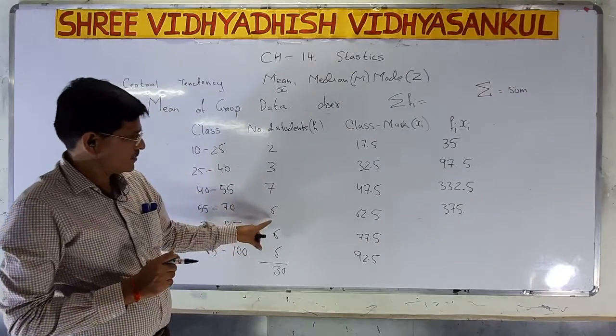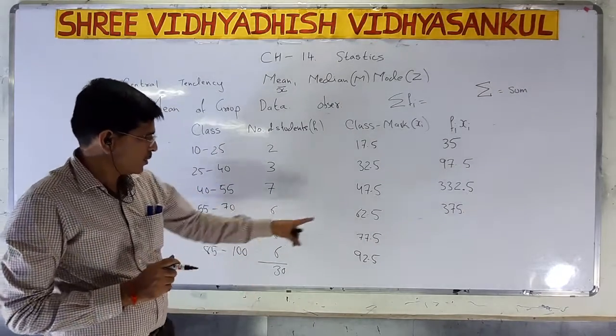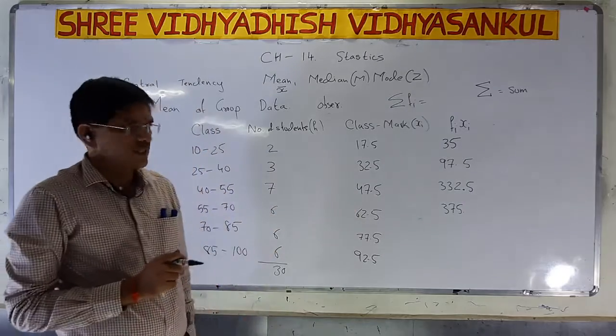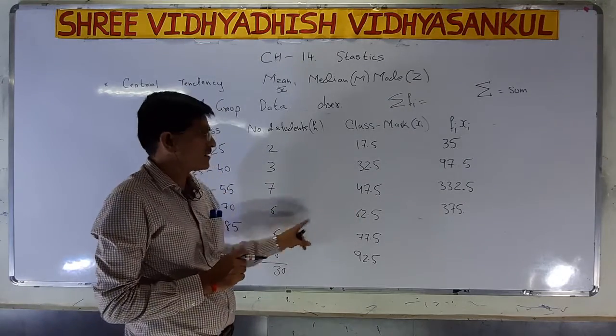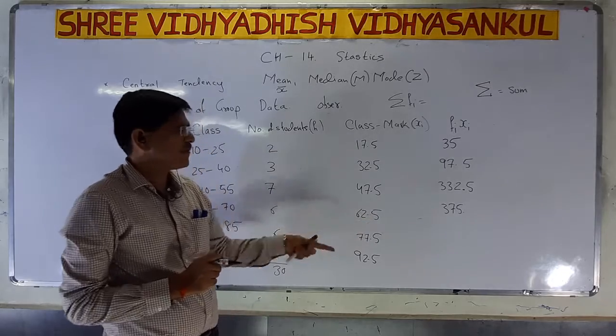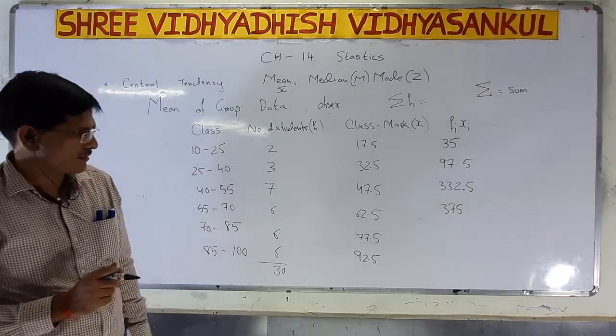Again 6 6s are 36, 360. 2.5 into 6, 6 2s are 12, 3, 15. So 360 plus 15, 375.